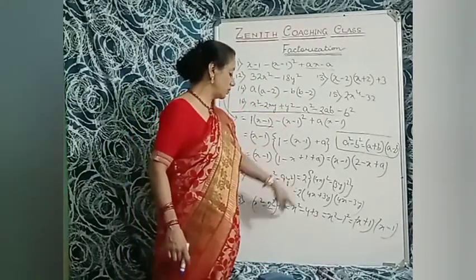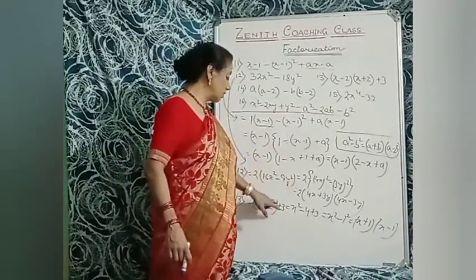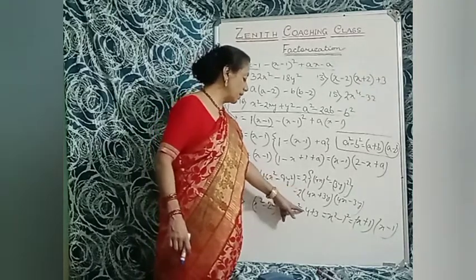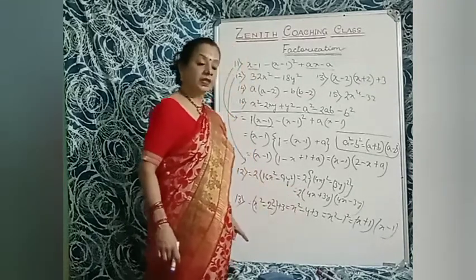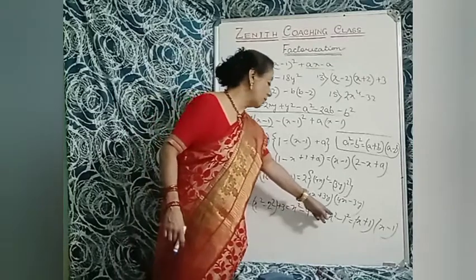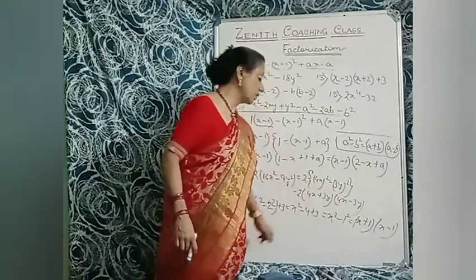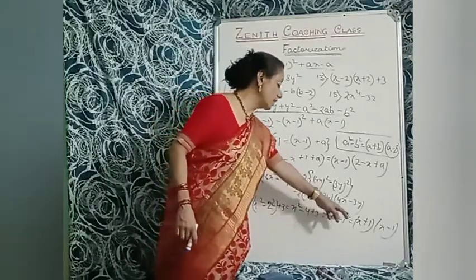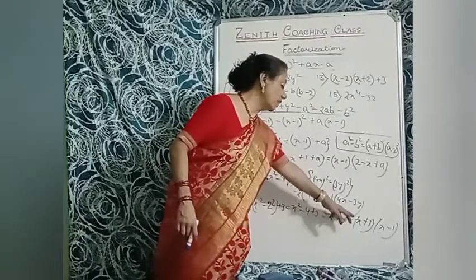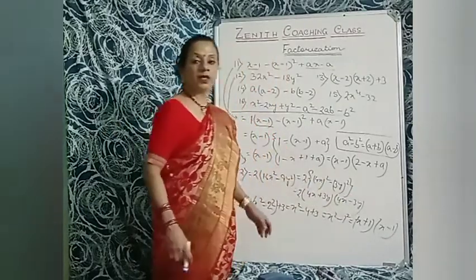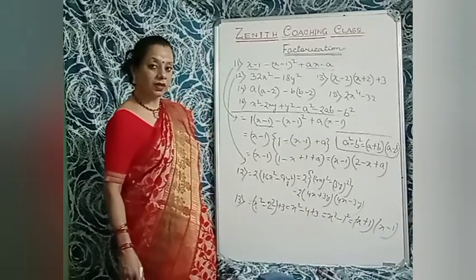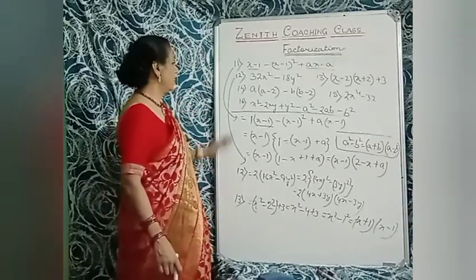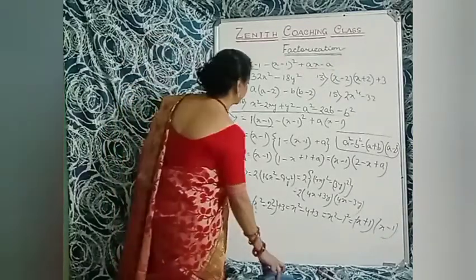Plus 3 you will write here. So b square means 2 square, that is 4. So x square minus 4 plus 3. Minus 4 plus 3 is minus 1. So x square minus 1 means x square minus 1 square. So x square minus 1 square is a square minus b square. So a plus b into a minus b. x plus 1 into x minus 1. Understood the sum? Then comes the 14th sum.